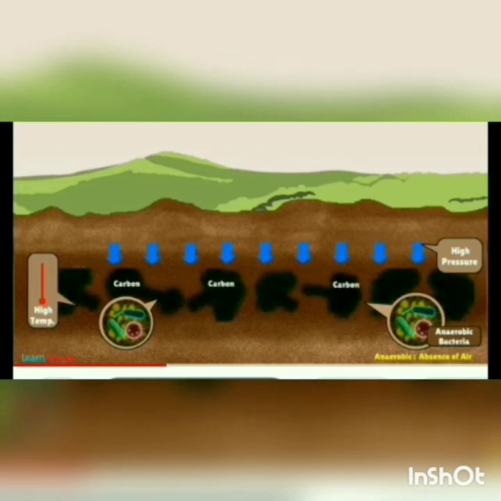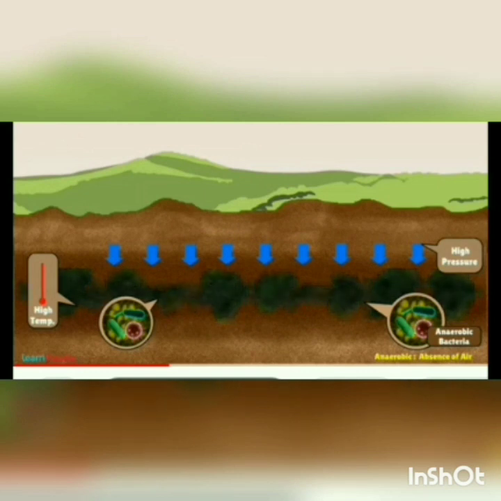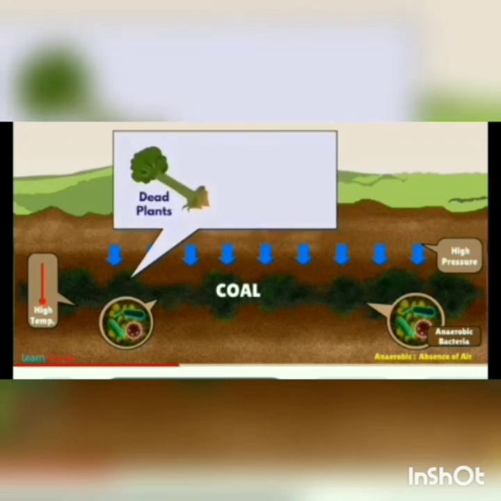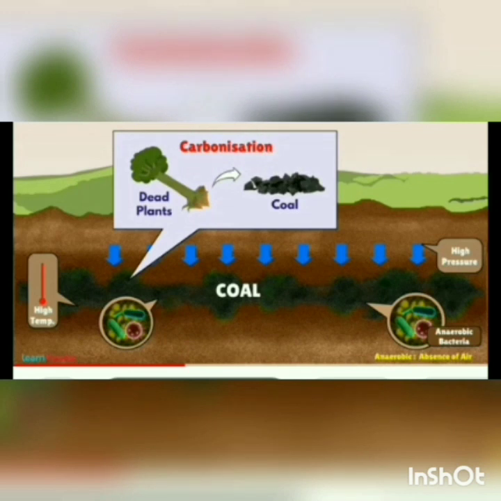Due to pressure, carbon gets compressed, forming a compact stony mass called coal. This slow process of conversion of dead plants into coal is called carbonization. Since it was formed from dead remains of plants, coal is also called a fossil fuel.